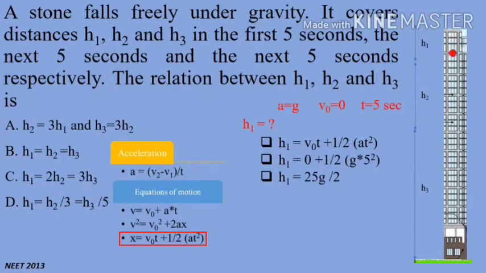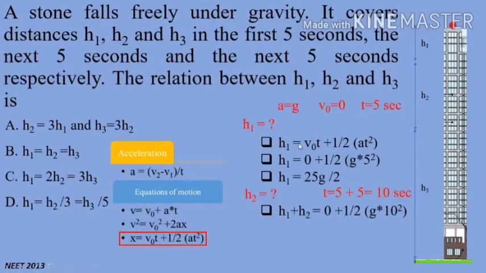Similarly, we can find out the value for h2 also. For h2, now we can see the ball is traveling for 5 plus 5, 10 seconds. That means the total time for this event will be 10 seconds.